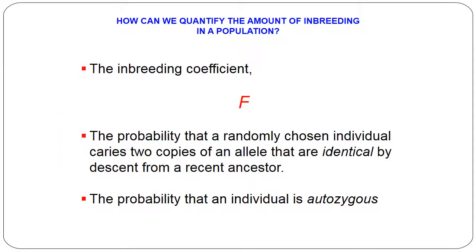How can we quantify the amount of inbreeding in a population? That is, with the help of the inbreeding coefficient: the probability that a randomly chosen individual carries two copies of an allele that are identical by descent from a recent ancestor. Probability that an individual is heterozygous.